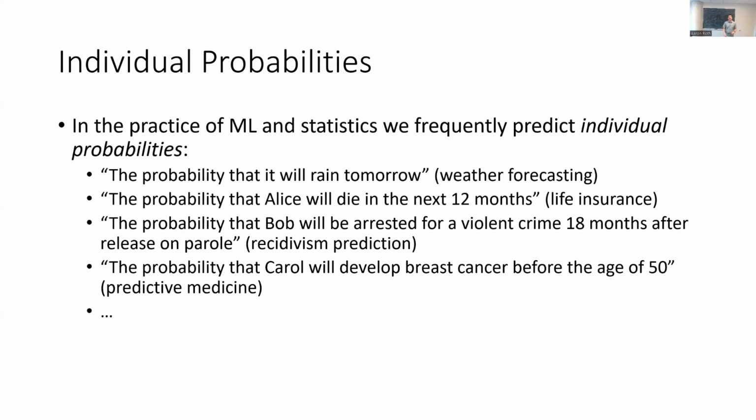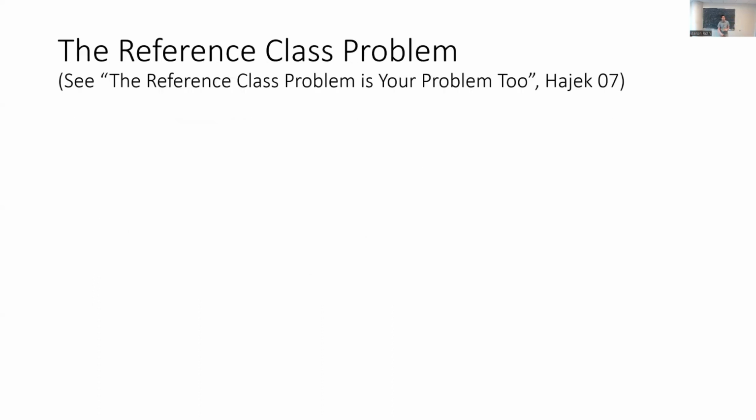So this is something that philosophers of science worry about. It's also something that has come up in the fairness literature under the name model multiplicity or predictive multiplicity. And I want to briefly give you the perspective of both fields on this problem. So in the philosophy of science, this is very closely related to what is called the reference class problem.